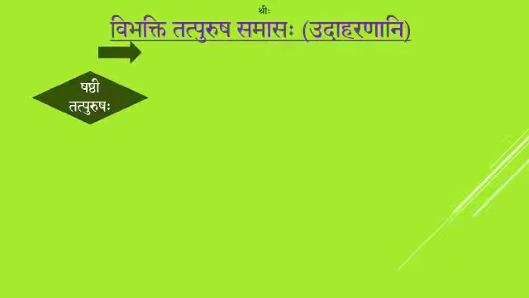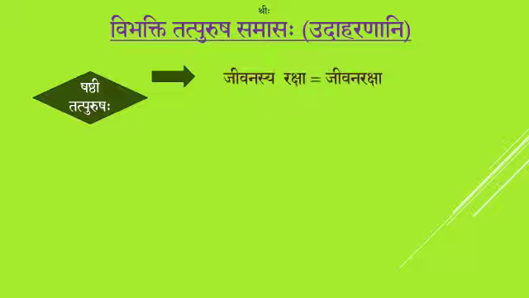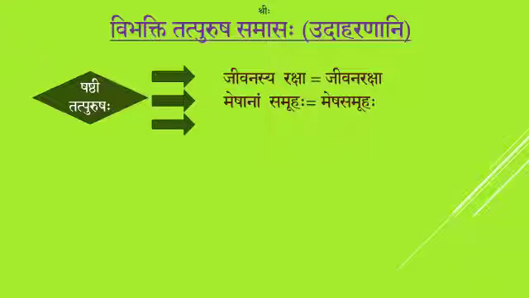Moving for the Shashti Tatpurusha Samasaha. Jivanasya Raksha. Jivanasya is in Shashti Vibhakti and Raksha is in that given list of Shashti Tatpurushaha. So your answer is Jivana Raksha. Meshanam Samuhaha. Meshanam is Shashti Vibhakti. Samuhaha is in that given list of Shashti Tatpurusha. So your answer is Mesha Samuhaha. Devasya Pujakaha. Devasya is Shashti Vibhakti. Pujakaha is in that given list of Shashti Tatpurusha Samasaha. So your answer is Deva Pujakaha.